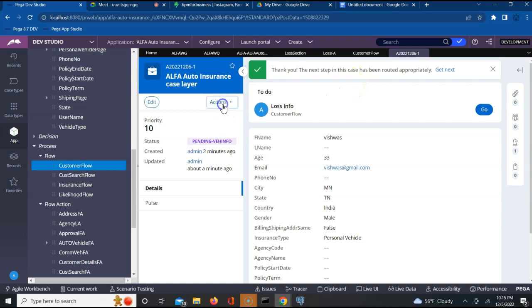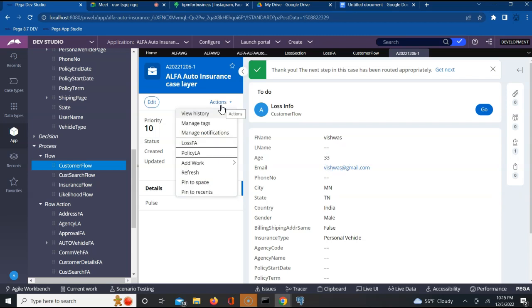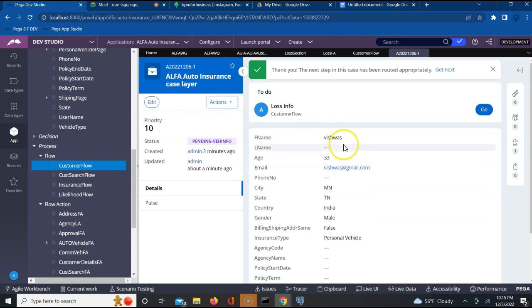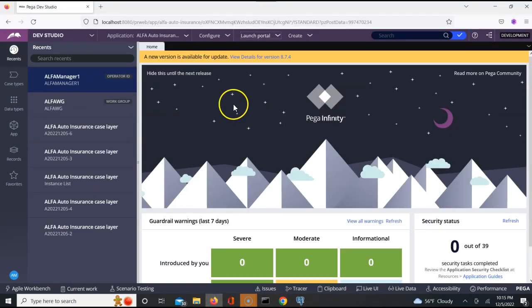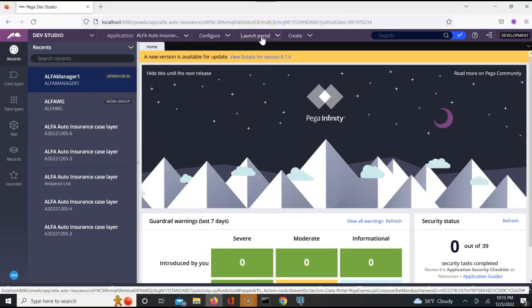If you go to the actions and view history, this will tell you assigned to what? Alpha work queue. See, alpha work queue. This has been assigned to alpha work queue. Let us go and verify from that other operator. Has it even reached here? Let's launch the case manager portal.